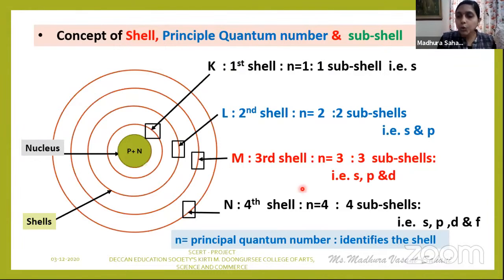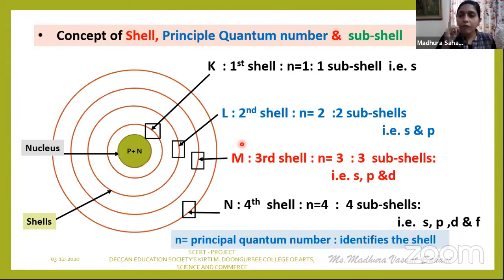Further, you should know that shells show presence of subshells. What are those subshells? There are total 4 subshells: S, P, D and F. See, though I am saying shells show presence of 4 subshells, S, P, D, F, that doesn't mean each shell shows presence of all the 4 subshells.